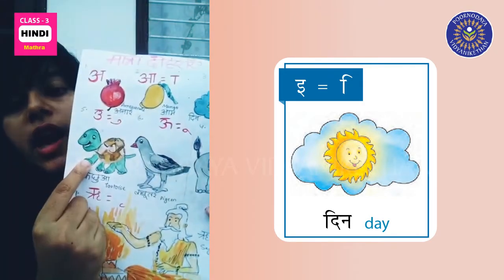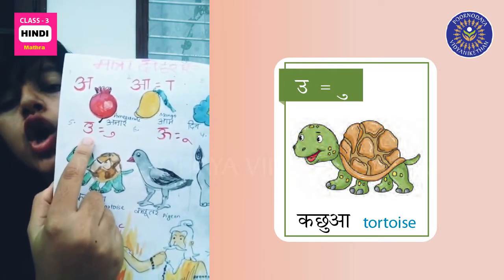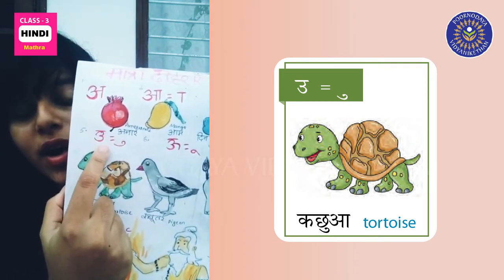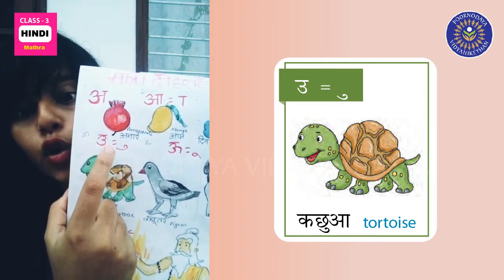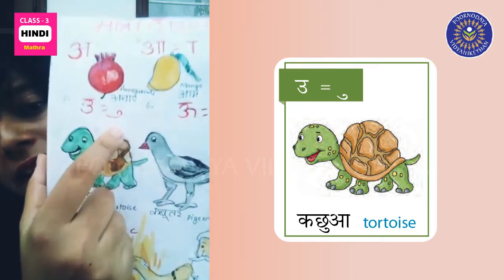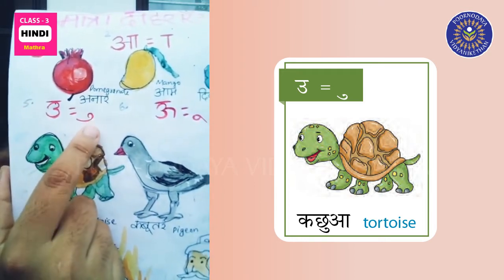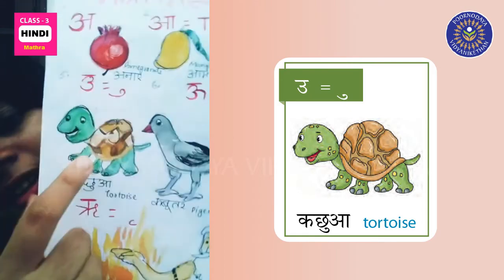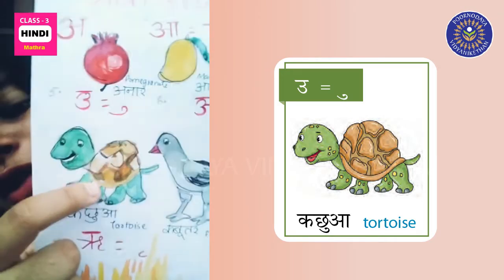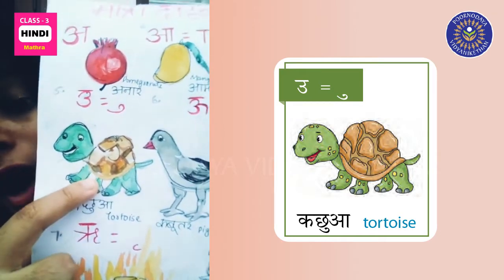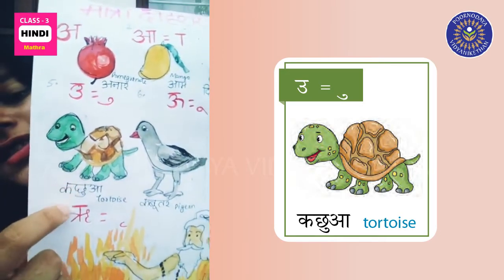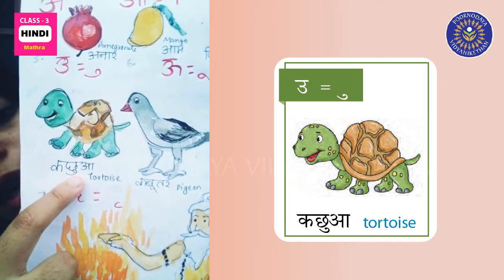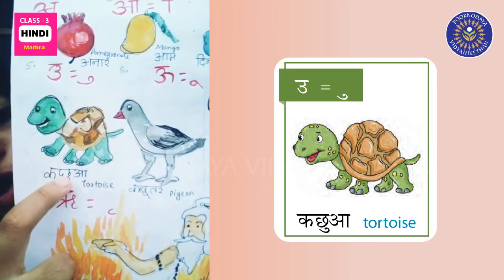Now your fifth matra, U. You learned this letter, right? How do you write letter U in form of matra? Like this. So tortoise. You know tortoise? It's kachua in Hindi. It's called kachua in Hindi. You see this matra has been used below kachua.